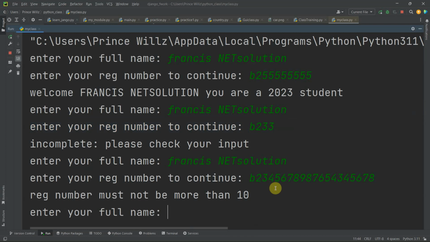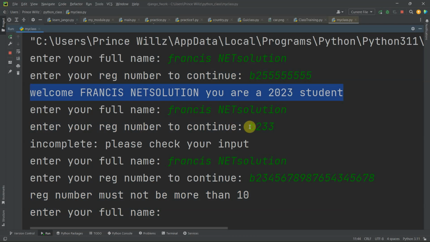Okay, now if I hit enter, it says range number must not be more than 10. This is exactly what I want. We have checked it when it was 10, and it printed this for us: Welcome Francis, next solution, you are a 2022 student.